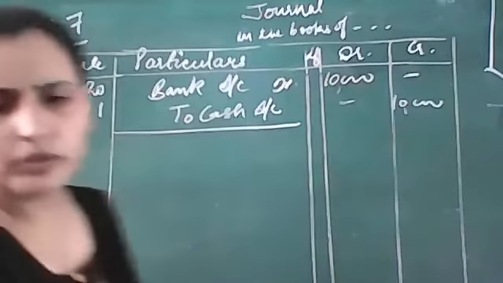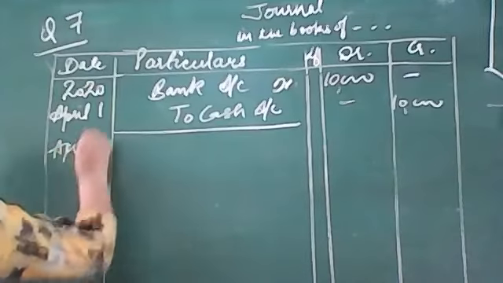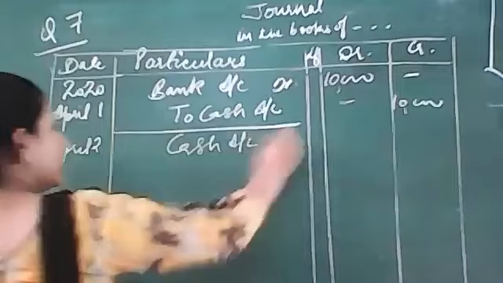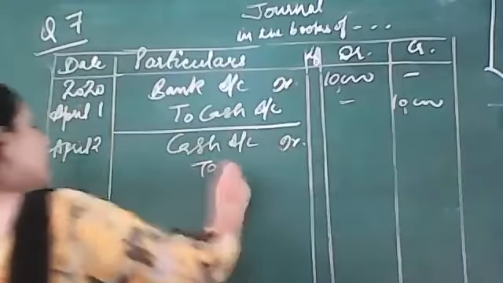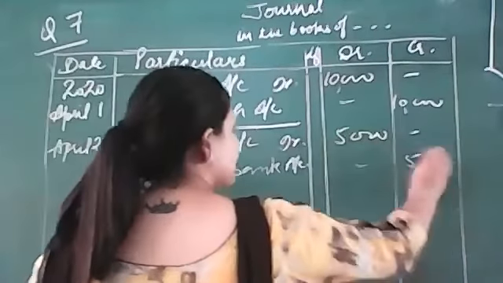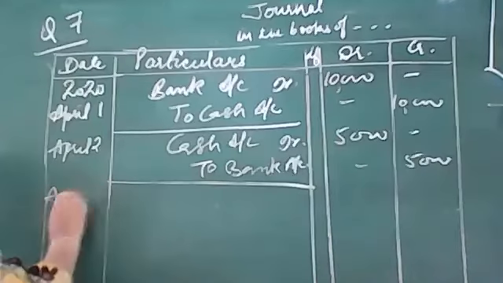Entry number 2. Withdrawn from bank. April 2. Money is being withdrawn from bank. What is coming in? Cash account debited. Cash is coming from where? To bank account. How much cash? It is 5,000. Done.